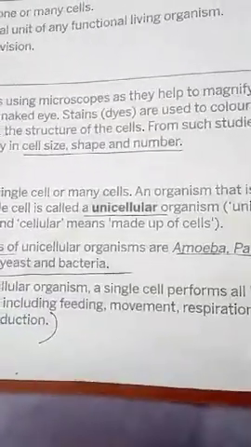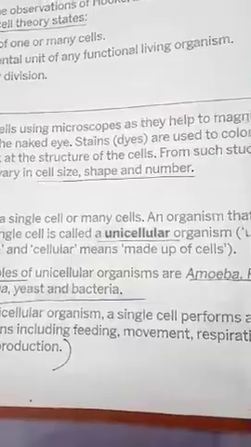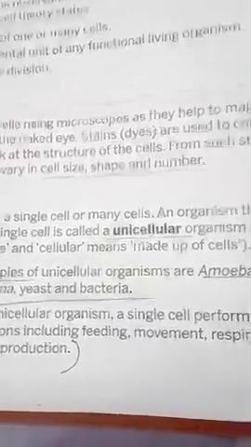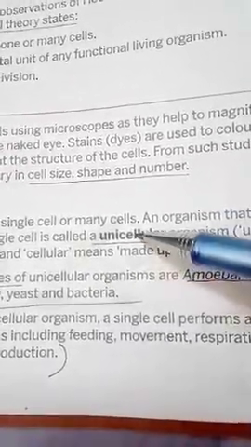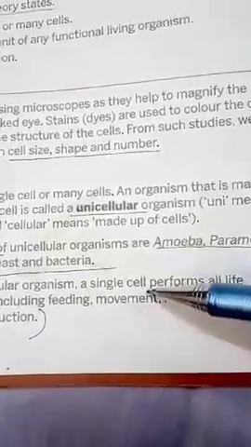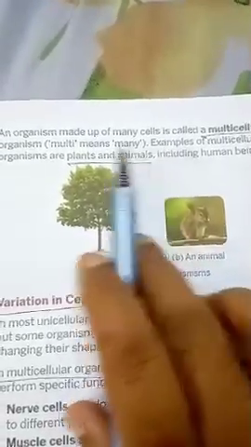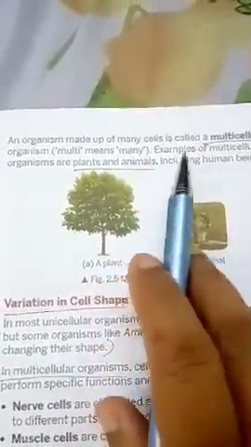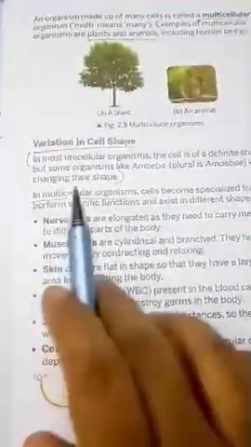So what is unicellular, children? I have underlined that. The organisms which are made up of a single cell are called unicellular. Examples are given in your books. Please learn that. In a unicellular organism, that single cell performs all the functions. You know very well, an example of a unicellular organism is amoeba. Coming to multicellular, the organism consists of many cells, and these different cells carry out different functions. Examples are given.